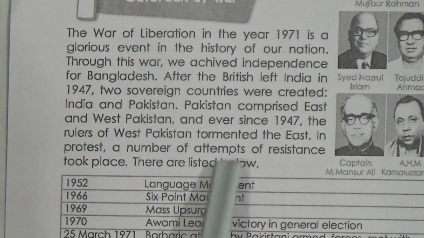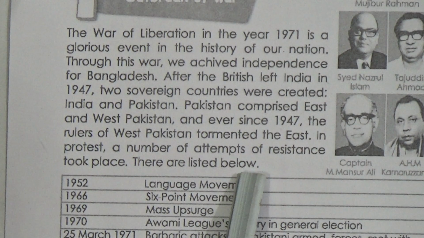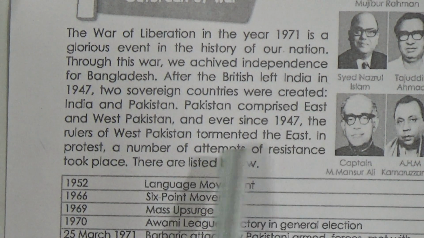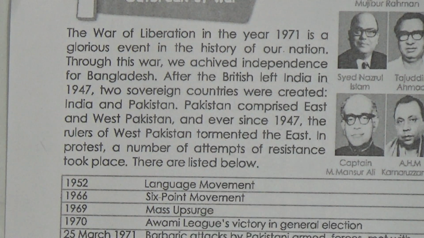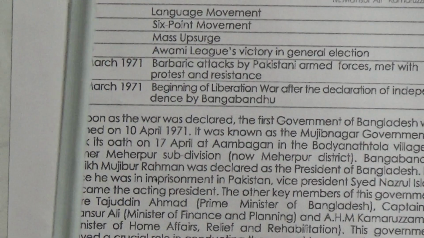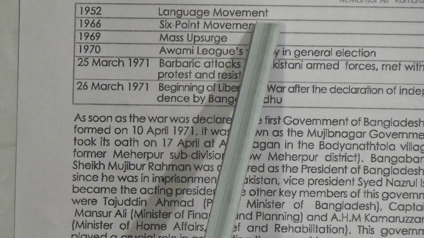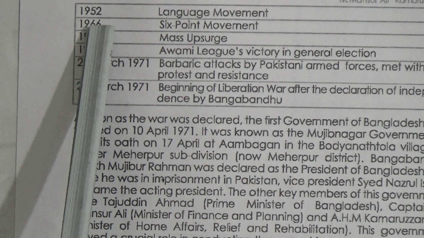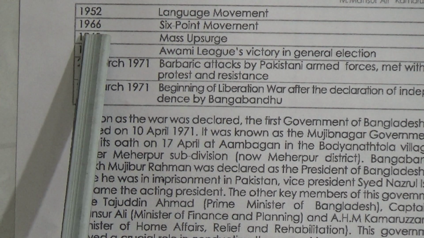In protest, a number of attempts of resistance took place. They are listed below. So look, there was a lot of resistance from 1952 to 1971, and here is the list of these incidents. Here we start with 1952. In this year, the language movement happened. So what happened in 1952? Language movement. Come to 1966.